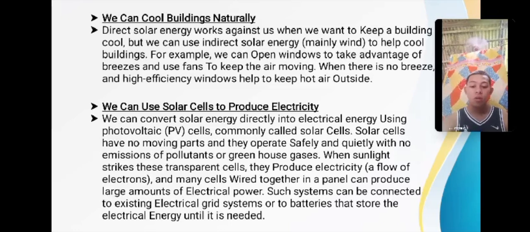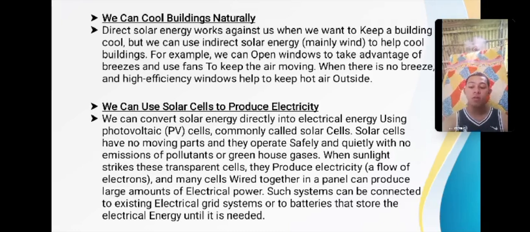We can use solar cells to produce electricity. We can convert solar energy directly into electrical energy using photovoltaic PV cells, commonly called solar cells. Solar cells have no moving parts and they operate safely and quietly with no emissions of pollutants or greenhouse gases.